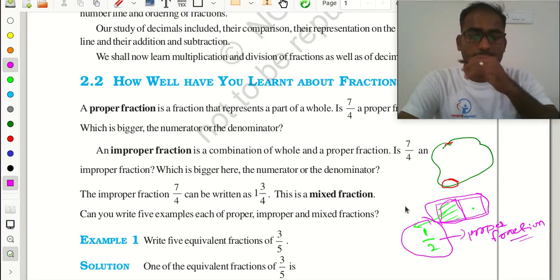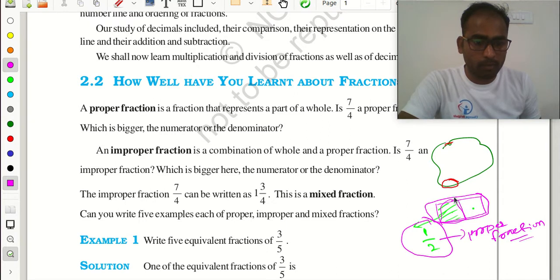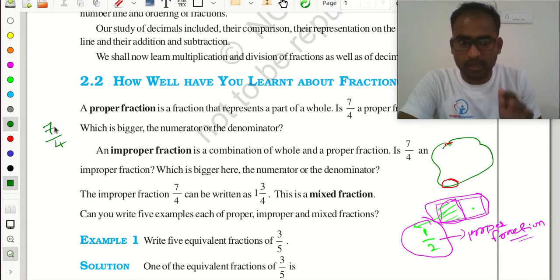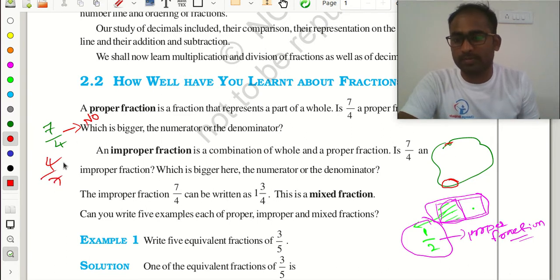Next, what is an improper fraction? The improper fraction is a combination of a whole and a proper fraction. Now I am going to ask you, is 7 by 4 a proper fraction or not? No. And 4 by 7 is a proper fraction.